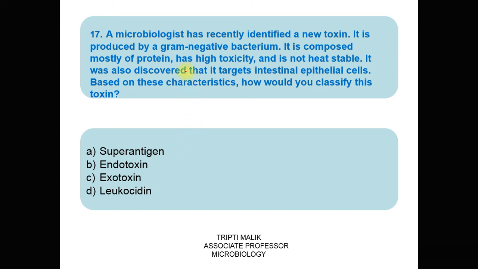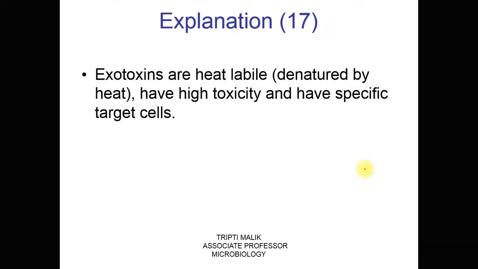If we look at the points which are given: produced by gram-negative bacteria, made up of protein, highly toxic and not heat stable. And its target cell is also specific, which is the intestinal epithelial cells. So based upon these characteristics, we can say that this toxin can only be the exotoxins, since they are heat labile, get denatured by heat, have high toxicity and have specific target cells.